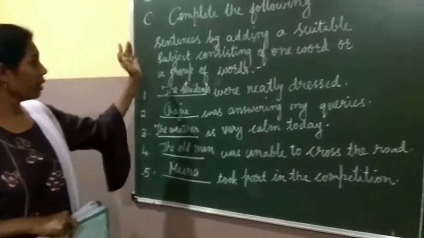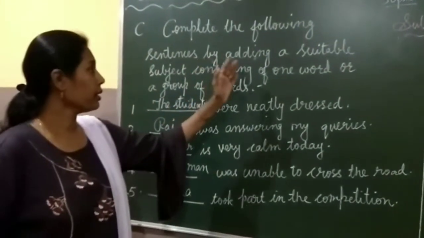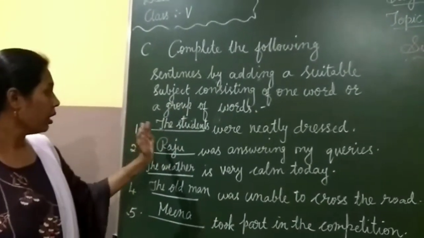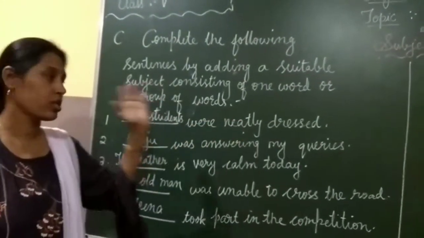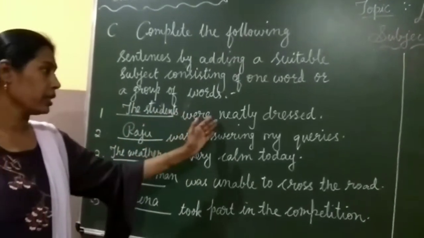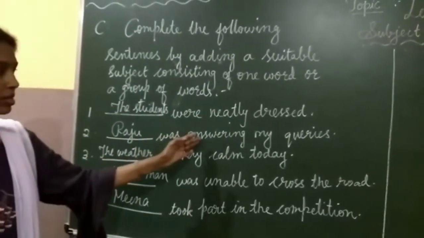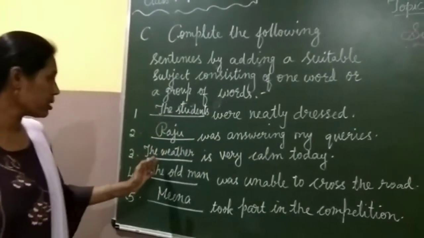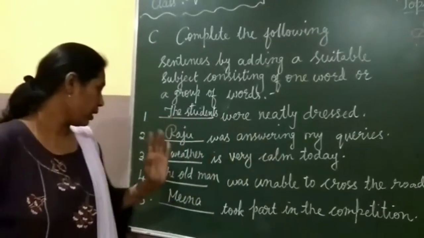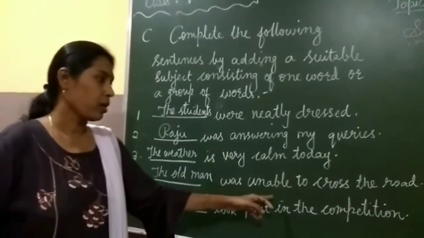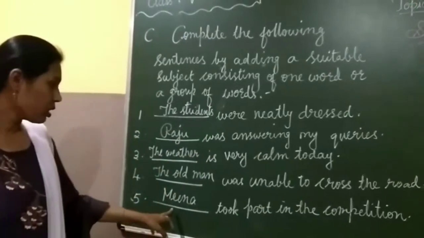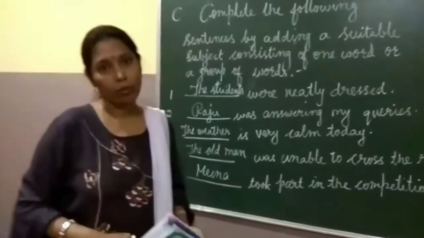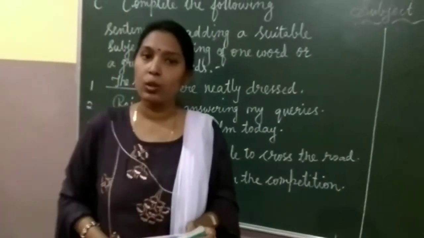Once again I repeat. Complete the following sentences by adding a suitable subject consisting of one word or a group of words. First one, dash were neatly dressed. I have written the students were neatly dressed. Next, dash was answering my queries. Written Raju was answering my queries. Next, the weather is very calm today. Next, the old man was unable to cross the road. Next, Meena took part in the competition. So all of you copy this in your textbook properly. The classroom notes will be sent through. Okay.